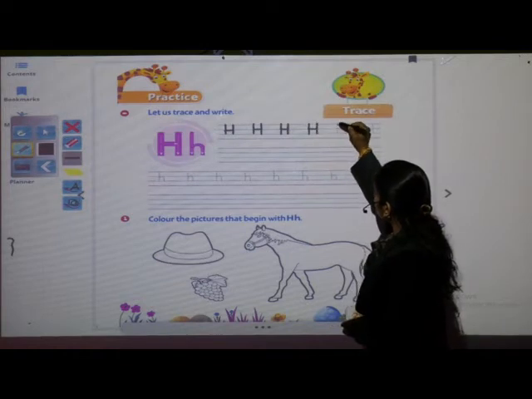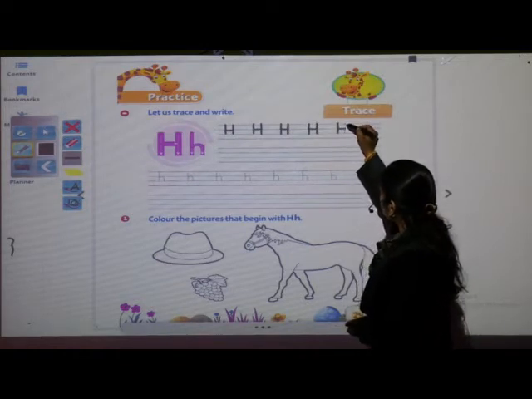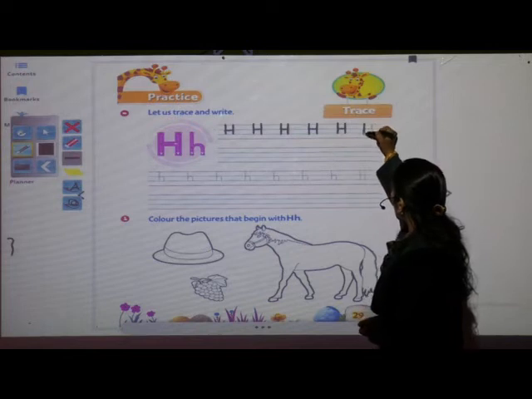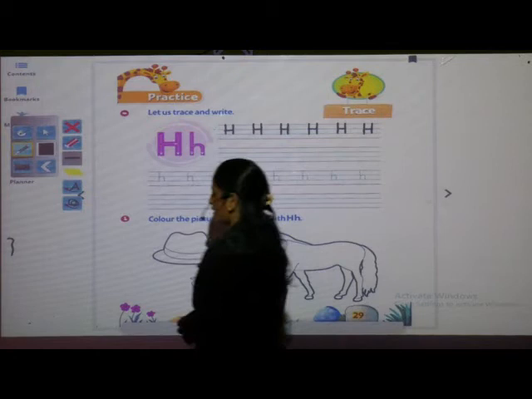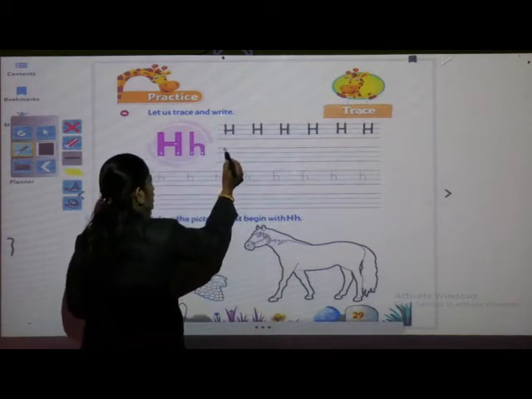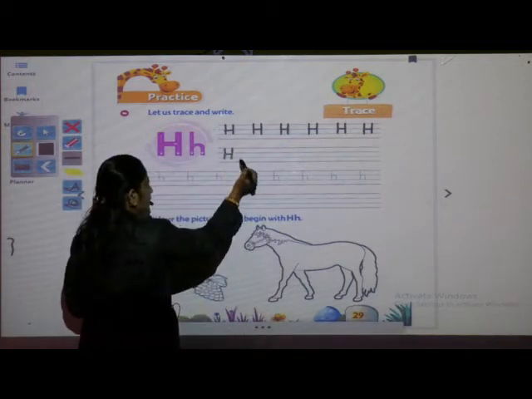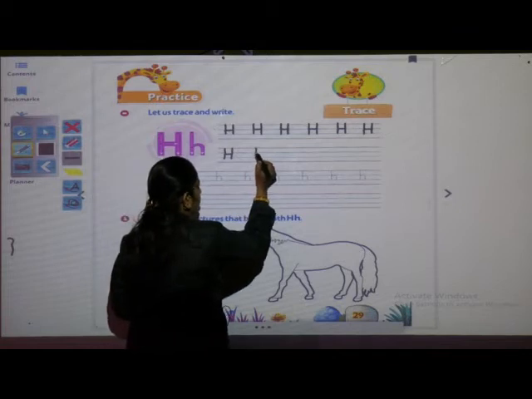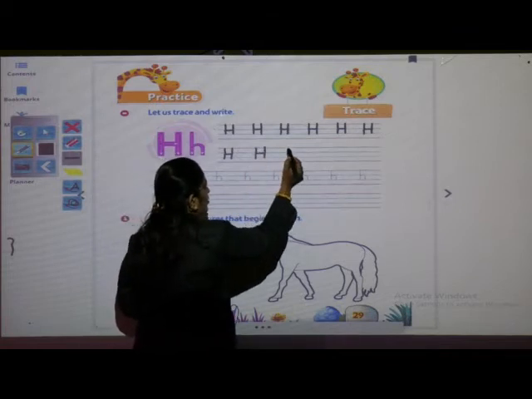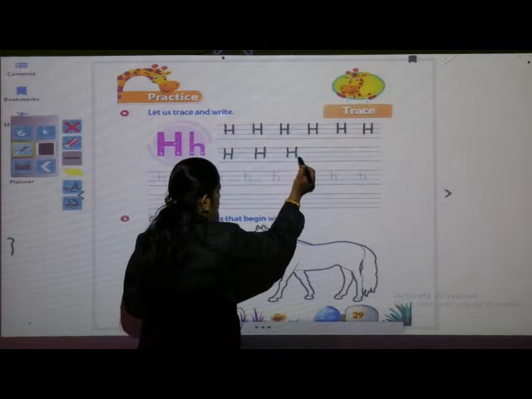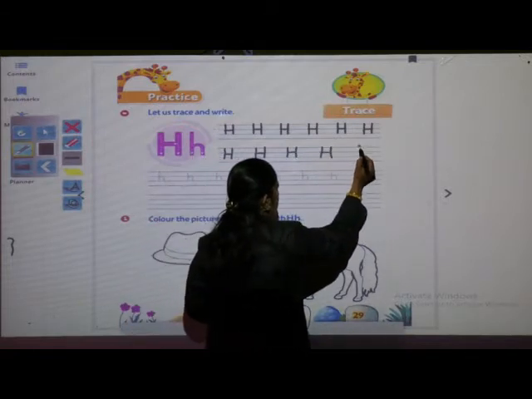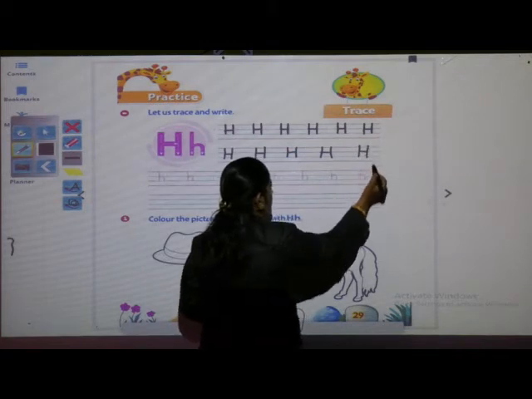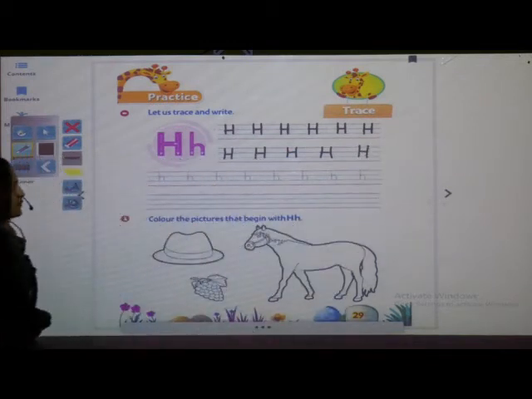Capital letter H. And what is the phonic sound of letter H? It is H. Capital letter H. One more time in this line we have to complete. Capital letter H. What is the phonic sound of letter H? It is H.